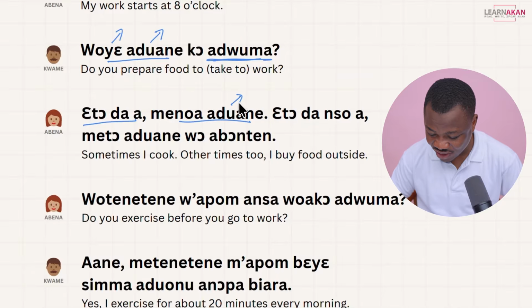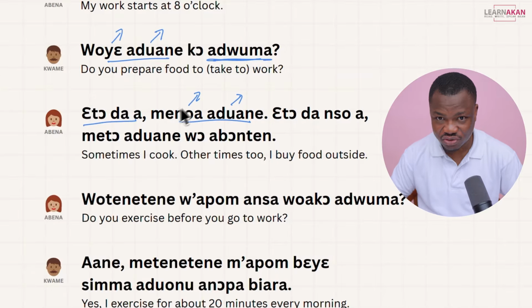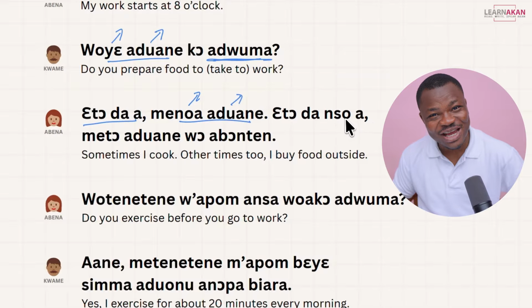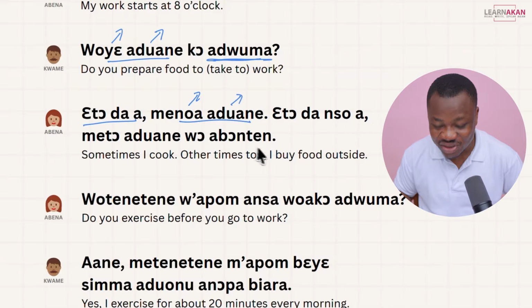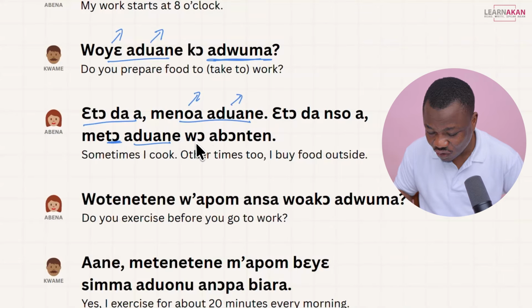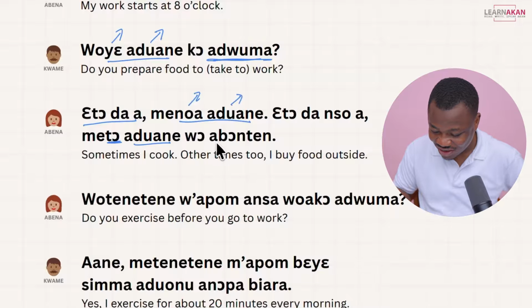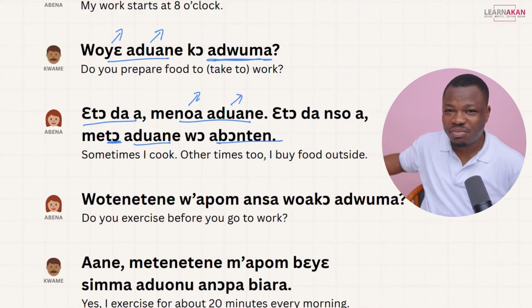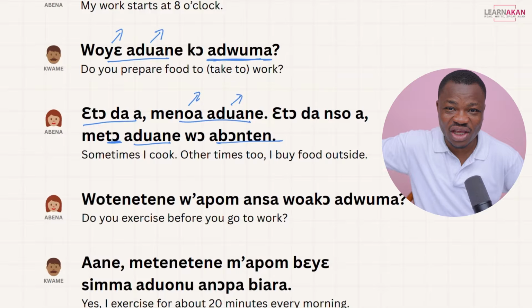Because you have aduane as food, and you have noa, which is to cook, right? Etoda nswa, other times too, sometimes too, meto aduane wo abonten. To means to buy. And then we have aduane. Meto aduane, I buy food at, right? Literally. Abonten is outside. So if I say me ekwa abonten, I'm saying I'm going outside.